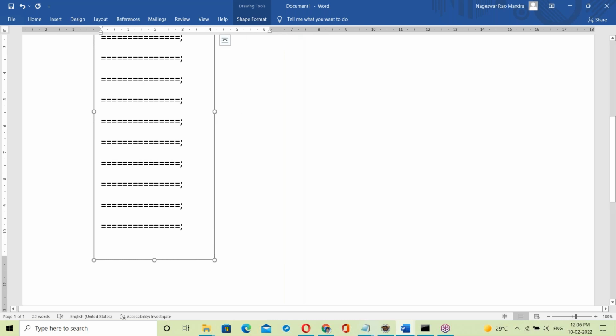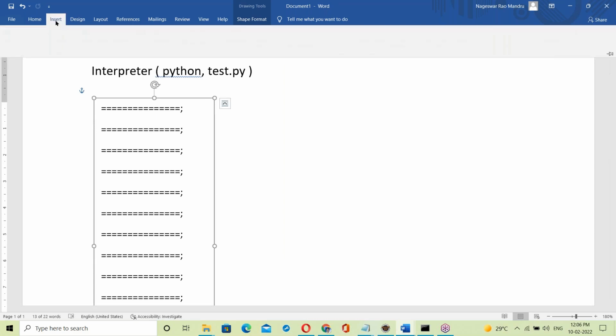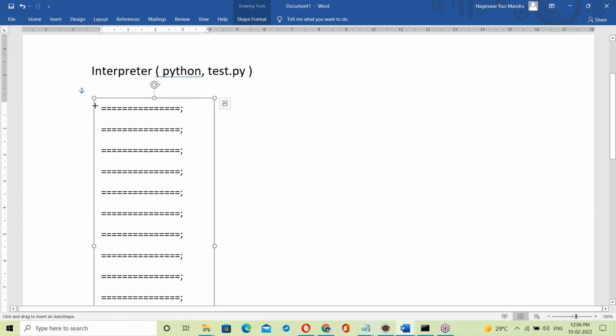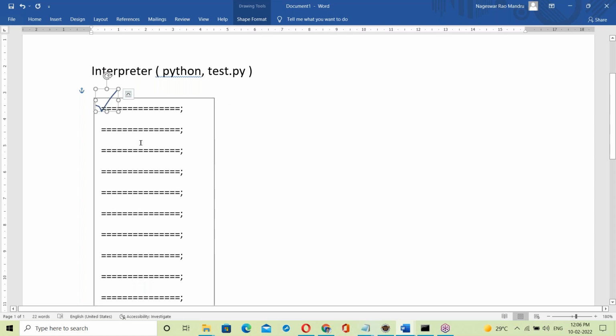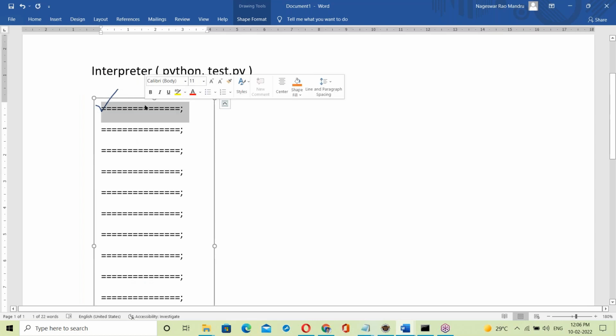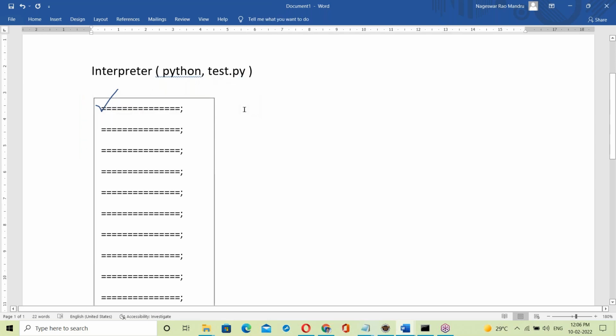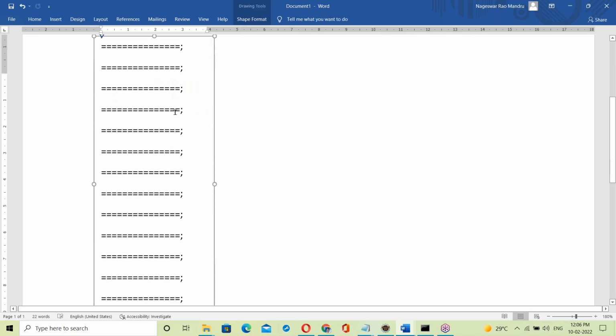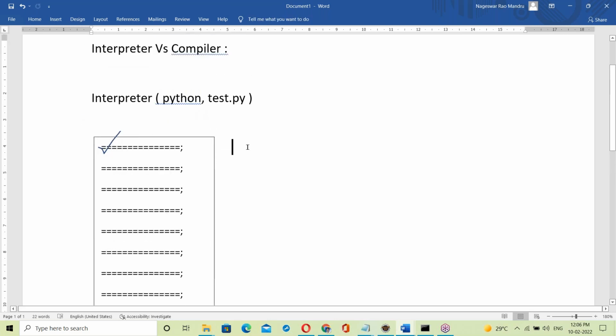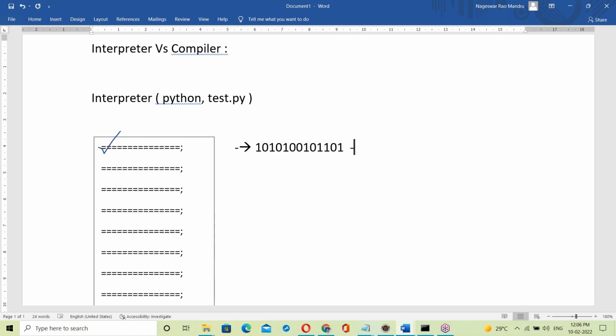See how the interpreter is working. The interpreter checks the first statement. Suppose the first statement is correct. The interpreter converts this first statement into binary code immediately, in 0s and 1s form, the system-understandable language. That is given to the processor, so the processor generates the output.